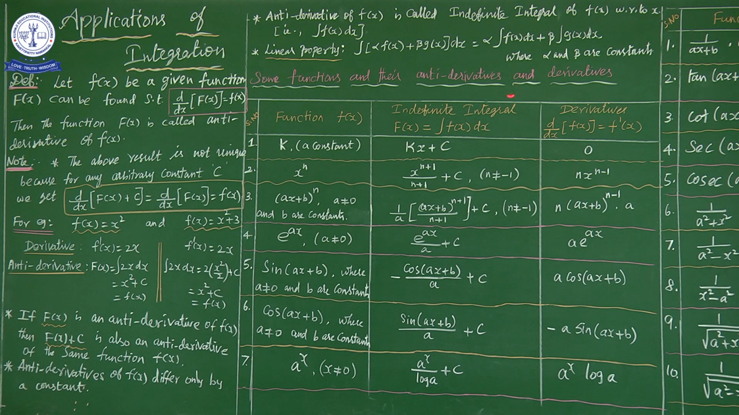The antiderivative of the function gives the integration of the function. Right, this is the x power n formula. Next.